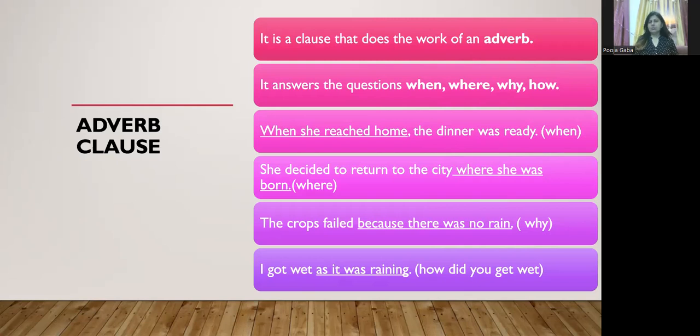See these examples. When she reached home, the dinner was ready. So, we are getting when. She decided to return to the city where she was born. So it's where. The crops failed because there was no rain. Why? Why did the crop fail? Because of no rain. I got wet as it was raining. How? How did you get wet? So the adverb clause will give an answer of when, where, why, or how.